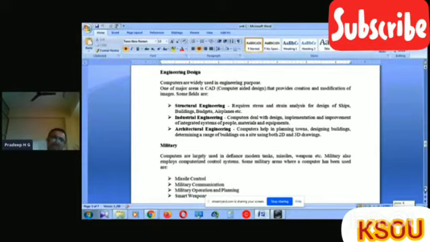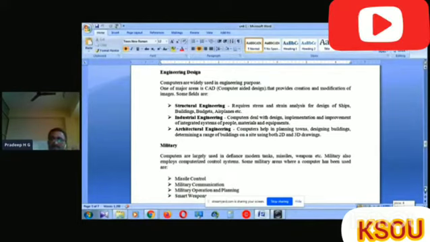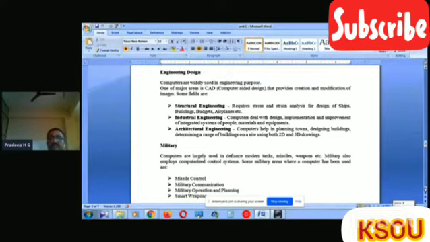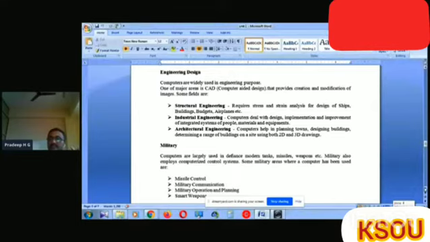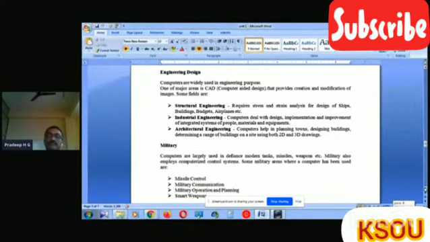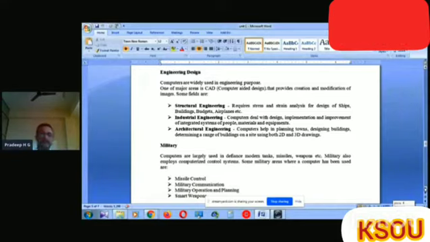This is followed in the engineering field. Some applications are in structural engineering. It requires stress and strain analysis for the design of ships, buildings, budgets, airplanes, or any plant. The structure of a particular thing will be designed by using the computer.